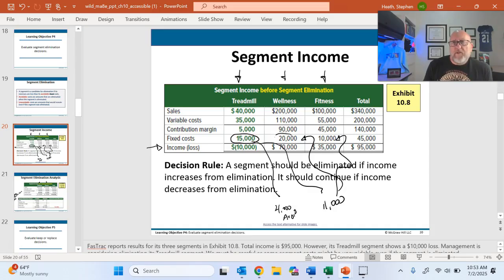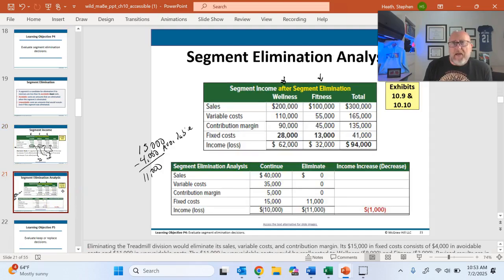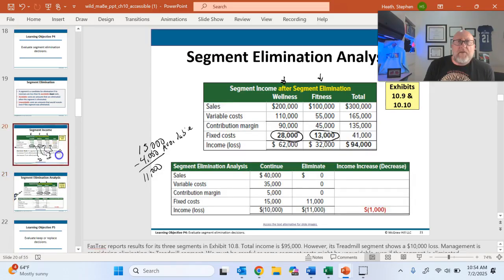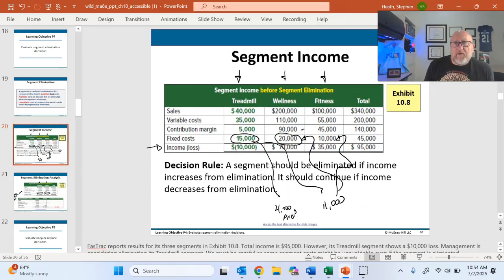So wellness was originally 20,000, and now I'm going to go back to the slide. And so we're going to allocate an additional 8,000 in fixed costs to wellness. And then for the fitness, it was 10, and now we're going to allocate another 3,000. So that 11,000 in fixed costs, we're saying 8,000 is going to wellness, and 3,000 is going to fitness.